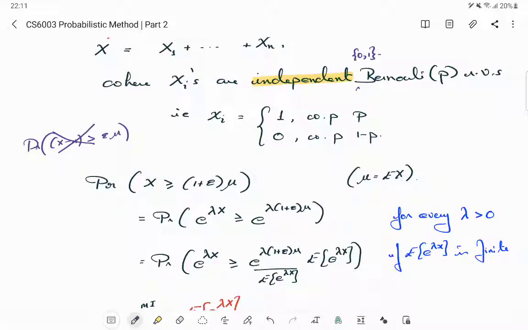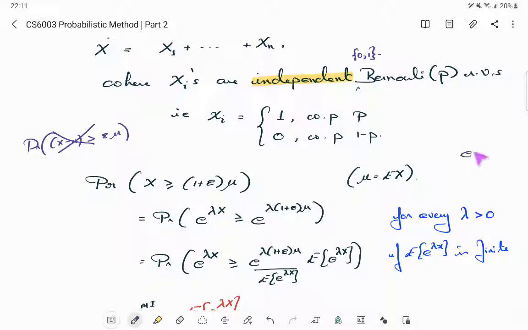Now let us start dirtying our hands and see what kind of bound we can achieve here. I'll prove the bound and then state the Chernoff bound as a result. But the proof technique should be clear. We are going to apply Markov's inequality to e power x, but rather than applying it to e power x, it turns out that you can put in a constant lambda there, which is positive. So for every lambda greater than 0, e power lambda x is a monotonically increasing function of x, right?